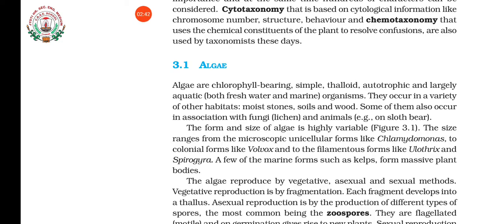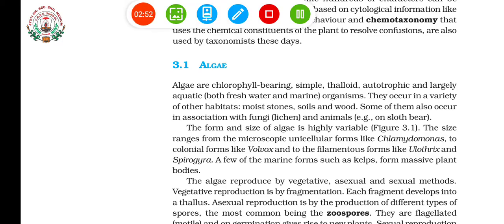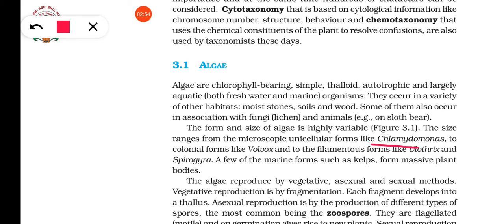Their size of the thallus also varies. Some of them are simple, only one cell is there, they are unicellular. The example is Chlamydomonas. Have you heard about Chlamydomonas? Chlamydomonas is an example of a unicellular algae. And some others are colonial. Colonial means in a group, a colony, for example, Volvox.